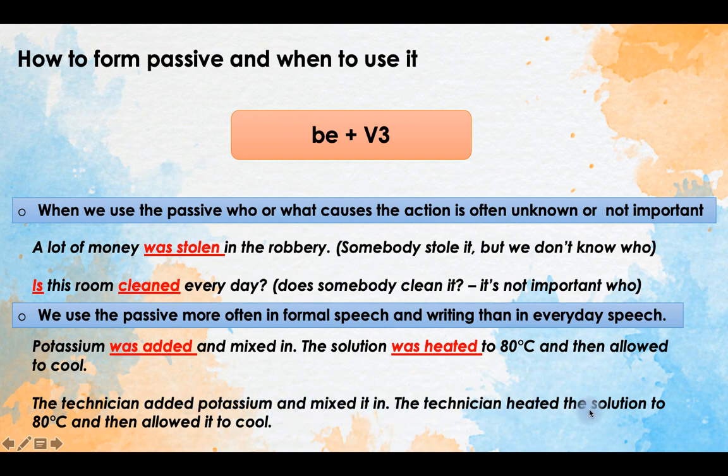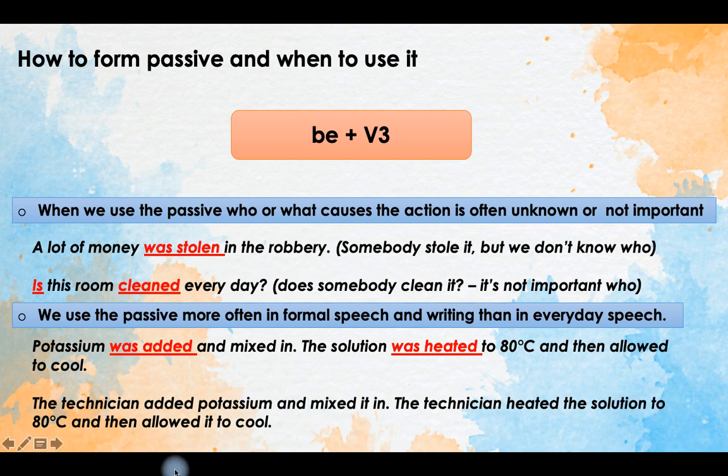The technician heated the solution to 80 degrees and then allowed it to cool. So this sentence looks more like a sentence from everyday speech. It is less academic than the previous one. So this is the main difference between active and passive sentences in writing.